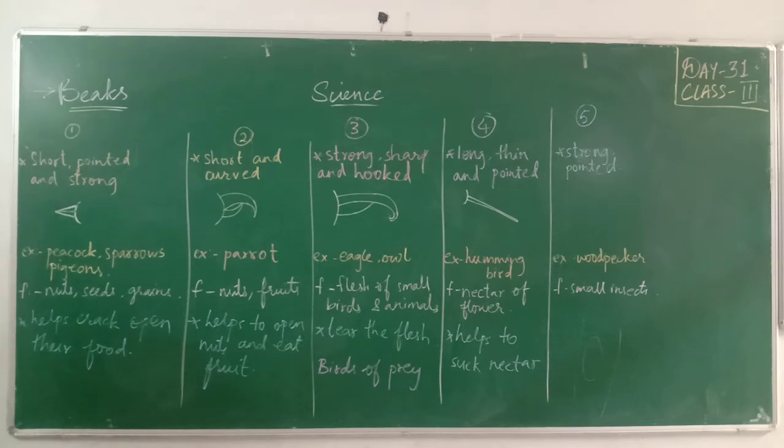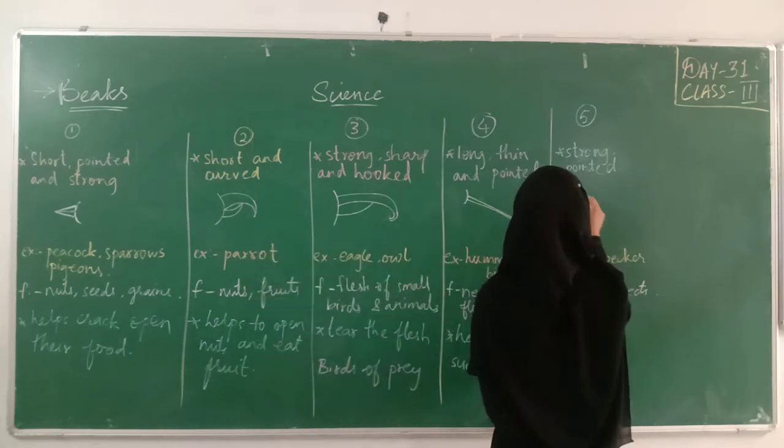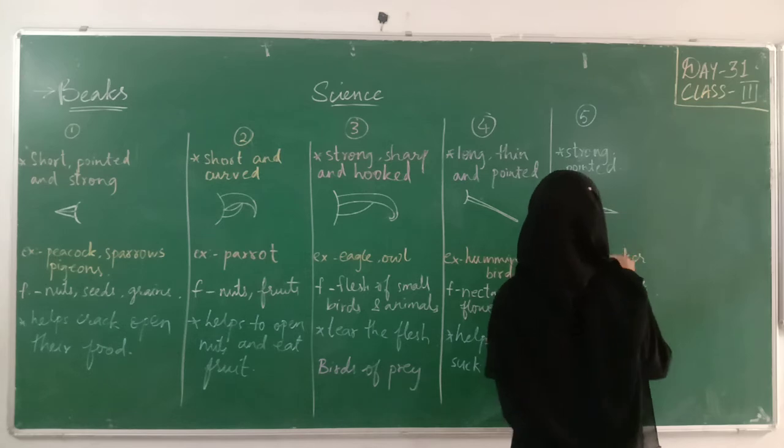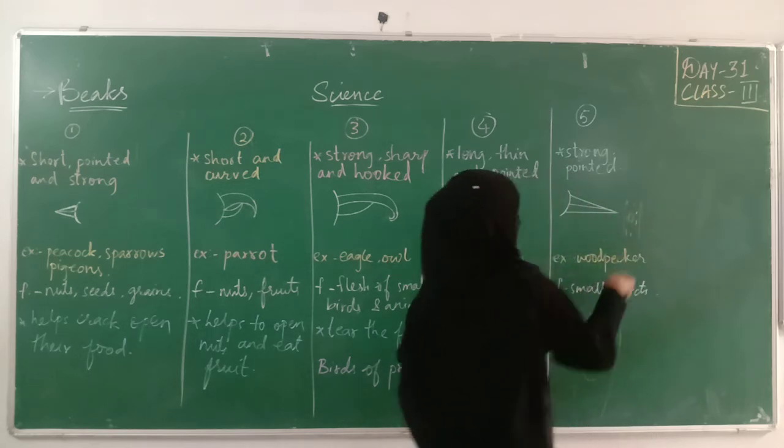It needs a strong beak. So that is why that bird has that kind of beak. It is a little bit similar to the first one, but a little bit bigger. Strong and pointed to continuously break into the trunk of a tree to make its home.